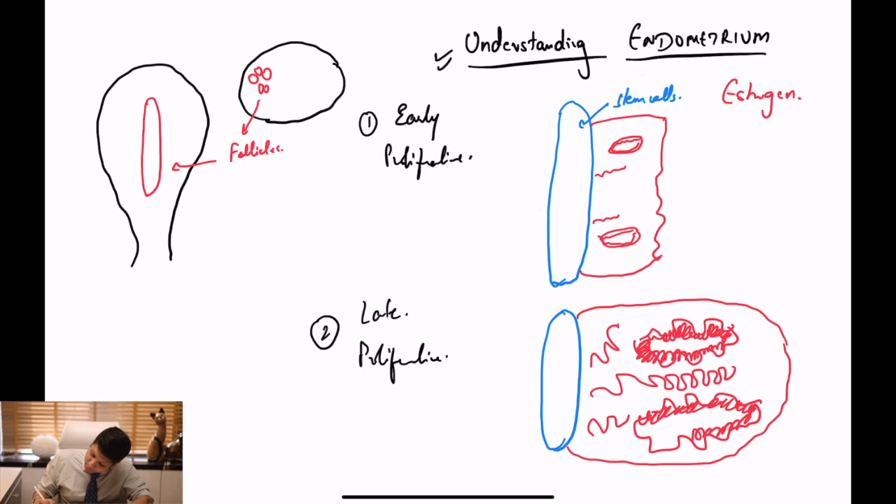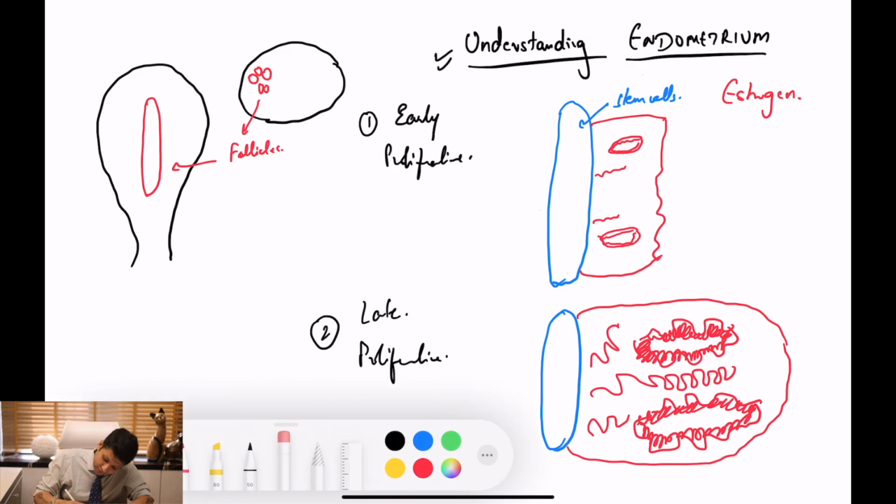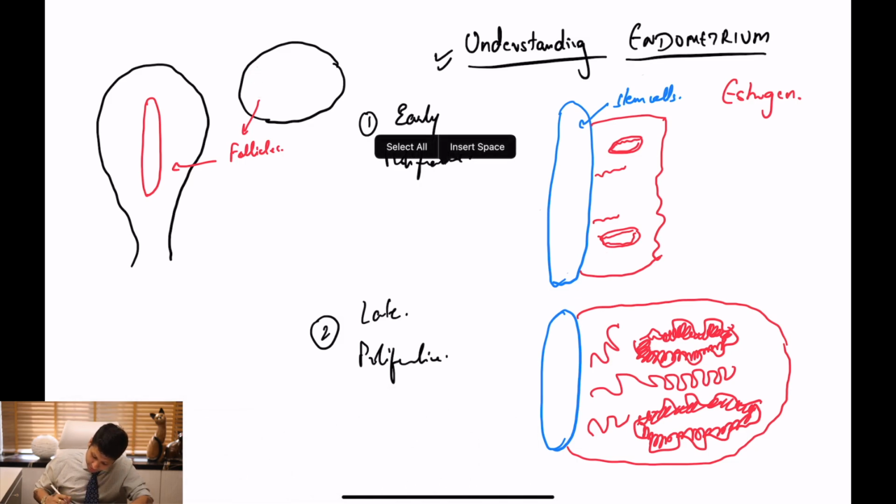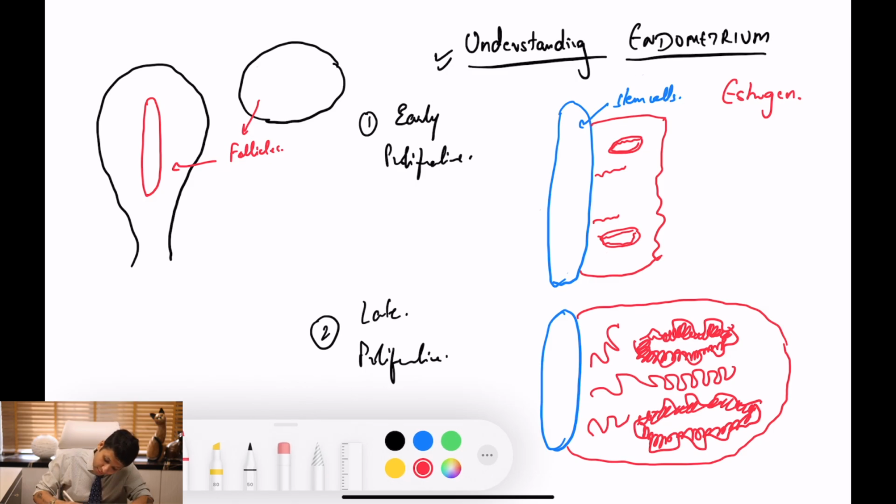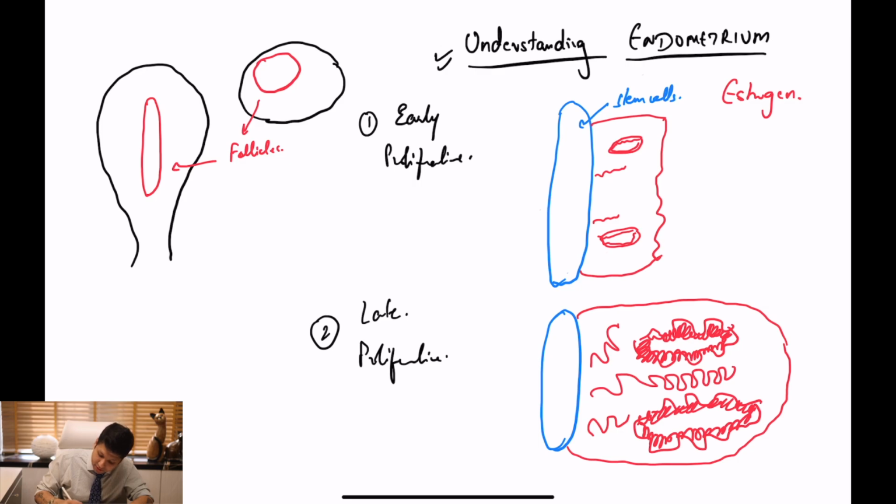And when you see an endometrium like this, remember the follicles, okay, which we have drawn from the early follicular phase have now actually become a dominant follicle here, right? So we have a dominant follicle which is secreting a good amount of estradiol, which is acting on the endometrium, which ultimately gives us this beautiful triple line appearance.